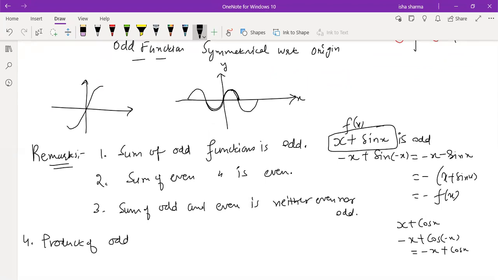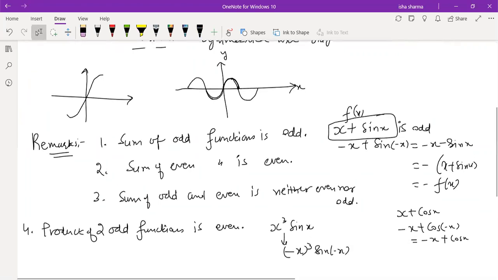Product of two odd functions is even, right? I'll just give you an example directly. We have used these results already, but let me give you the example. If you have two odd functions, say x cube into sine x, in this, if you change x to minus x, what is going to happen?